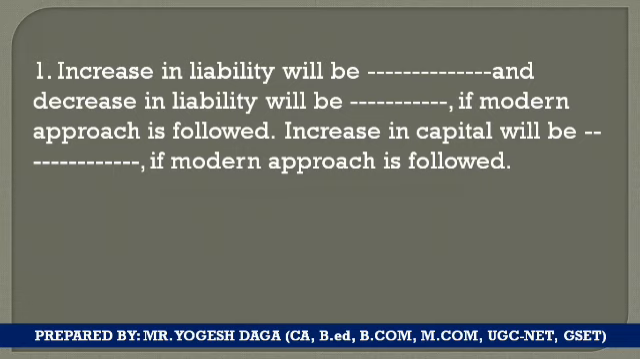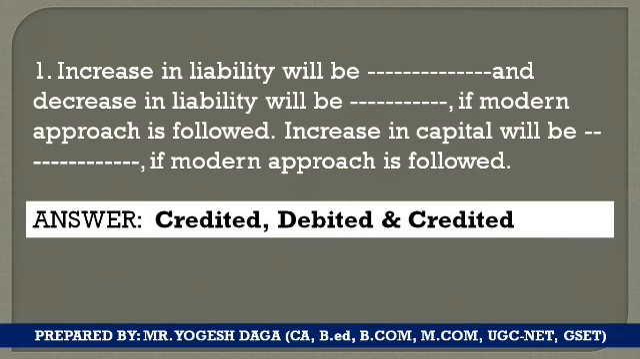Decrease in the liability is always debited as per the modern approach. And if there is an increase in the capital, capital also comes on the liability side, so increase in the capital will also be credited. So the answer in the first blank is credited, in the second it will be debited, and in the third it will be credited. Now here is the second question.